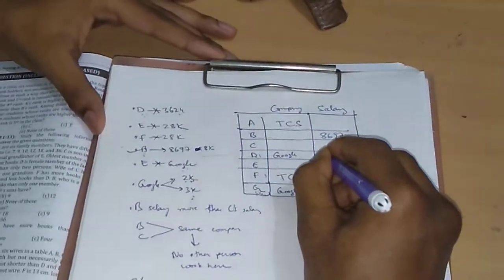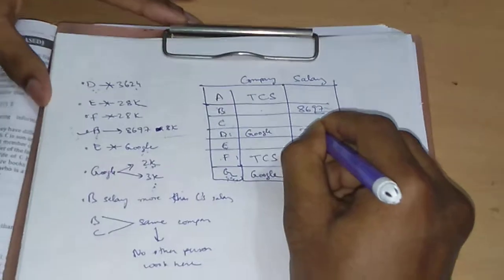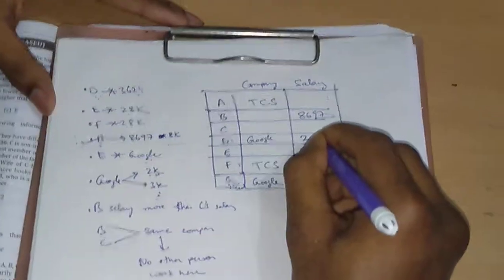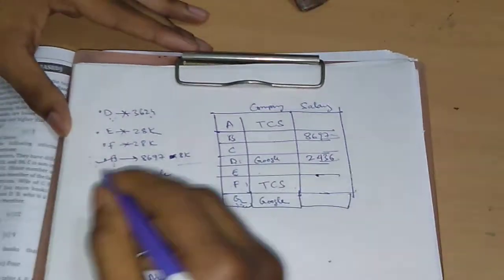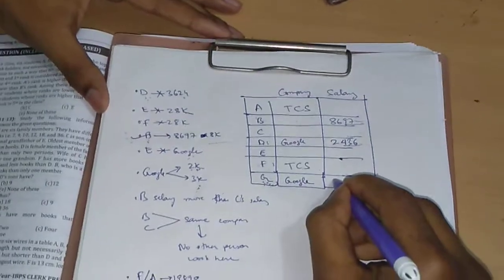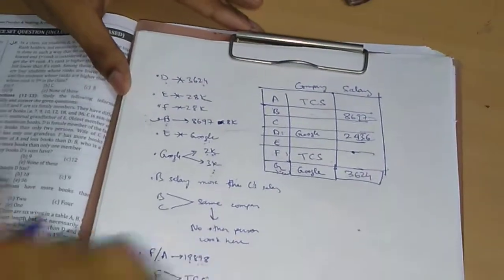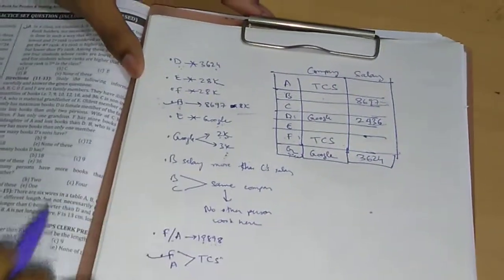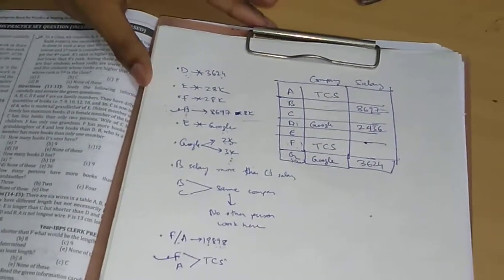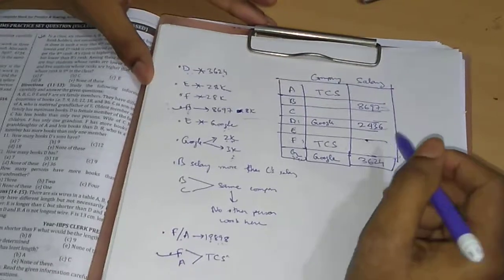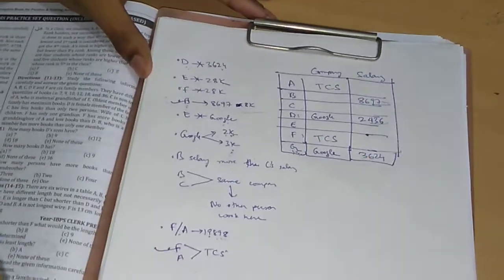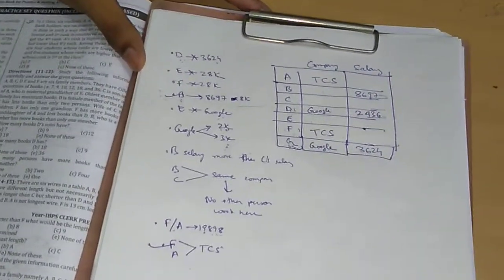This is approximately 2436, and this salary will be 3000 something, 3624. Actually, in our question, the salary of the people working in TCS is higher than Google, but in real life, the reverse is quite true.